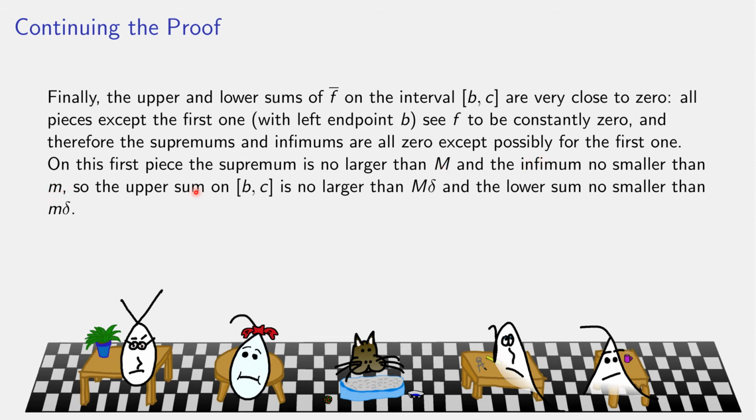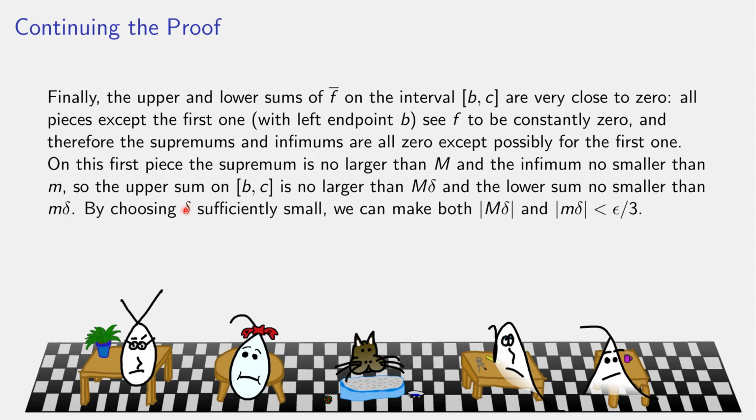So the upper sum, all the pieces in the upper sum are 0 except maybe the first one, and that's going to give me nothing worse than an overall supremum times the biggest possible interval length of the partition, big M times delta. And the lower sum, every piece is 0 except maybe the first, and that can't be anything smaller than the overall infimum times the norm of the partition, the longest possible length in the partition. So if I choose delta to be really, really small, I can make both this and this, big M delta and little m times delta,